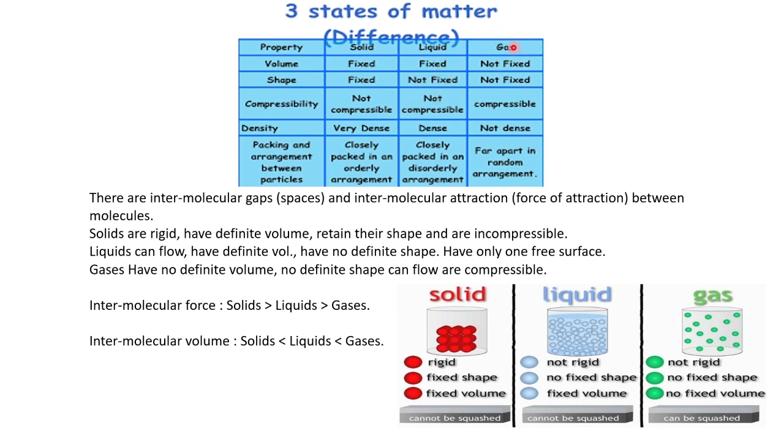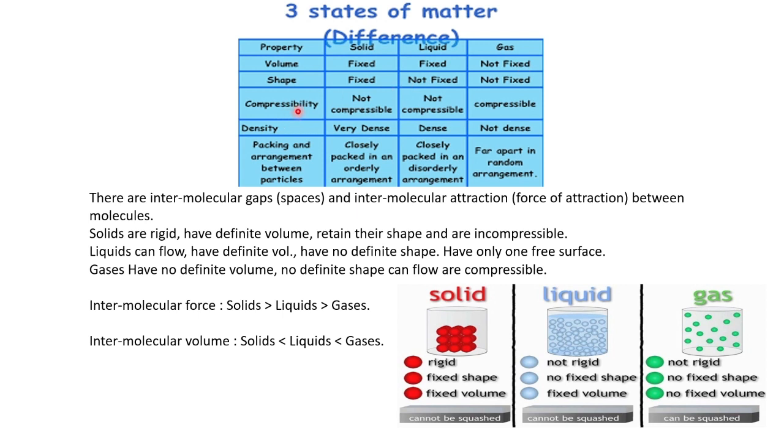Then gaseous. What about the gaseous? No fixed volume and no fixed shape. If we are filling car tires or cycle tubes, the gas will be in the shape of the tires. If we are inflating a balloon, it will take different shapes, such as an apple. Nowadays many inflated toys are available, so different shapes of balloons are available. So no definite shape and no fixed volume for gases.